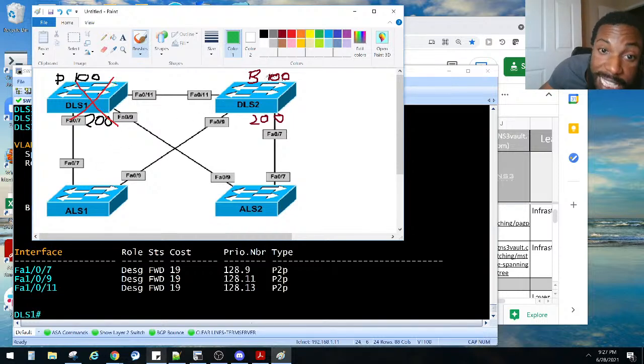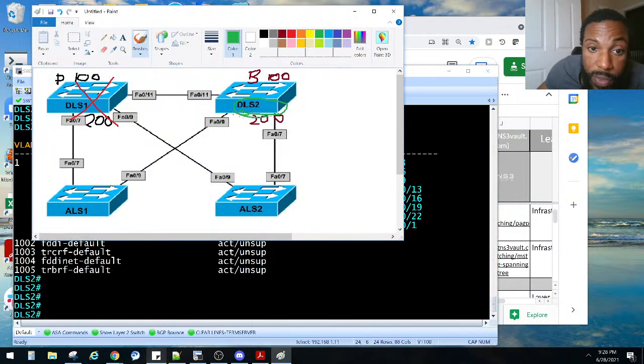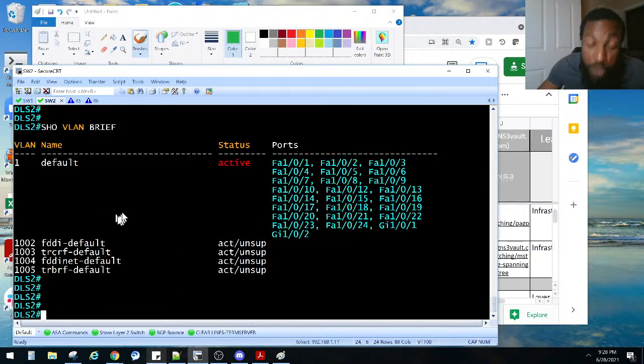Well, guess what? This guy is the backup. So now when we send traffic for VLAN 100, it's gonna go here before it goes out to the internet, and that's what the root bridge is for, right? It's a way to manipulate our traffic on the local area network, right? So we gotta have a root bridge. So we need to set this guy as the backup root bridge for those VLANs, right? So let's go to DLS2, this guy right here. We need to set him up to be the backup for VLANs 100 and 200. Now, interestingly enough, we didn't create those VLANs on this switch, right?